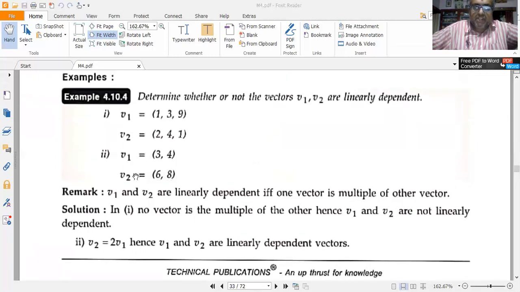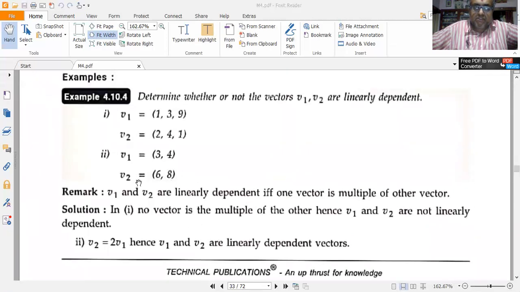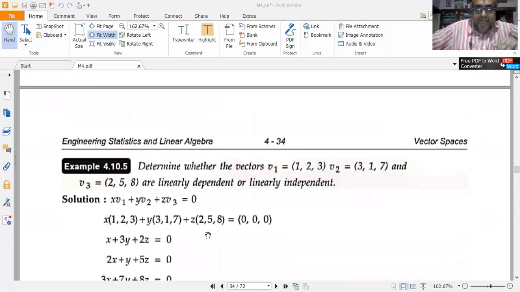Now let me consider v1 is equal to (3, 4), v2 is equal to (6, 8). Here compare the first elements of v2 with respect to v1, and compare the second elements of v2 and v1. Clearly I can see that the first element of v2 is a multiple of the first element of v1. Similarly, 8 is a multiple of 4. So that's why these are not linearly independent. So v1 and v2 are linearly dependent vectors.